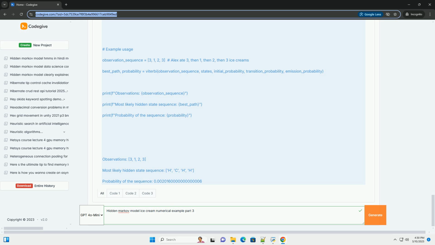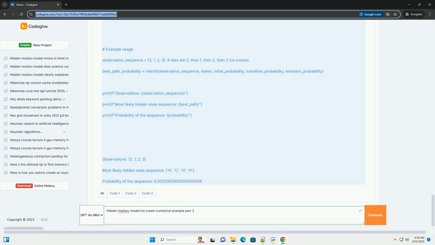Applications. HMMs and the Viterbi algorithm have many applications, including speech recognition, determining the most likely sequence of phonemes given an audio signal. Part of speech tagging, determining the grammatical tag, noun, verb, adjective, etc., for each word in a sentence. Bioinformatics, analyzing DNA sequences, protein structures, and gene expression data. Financial modeling, predicting stock prices or market trends.